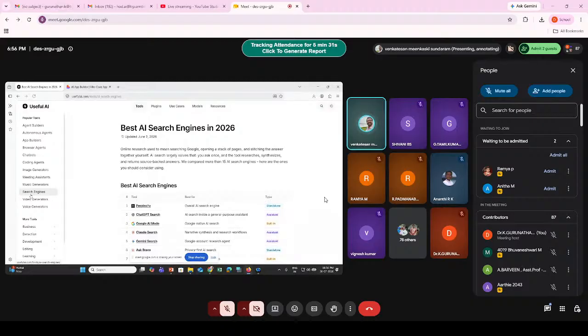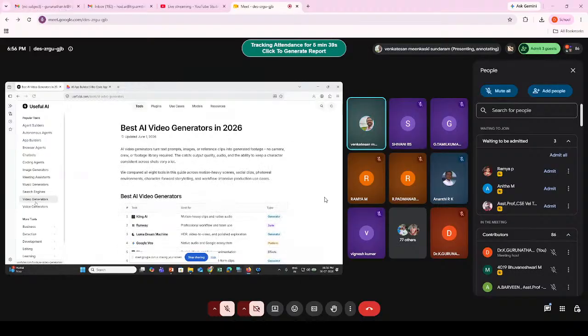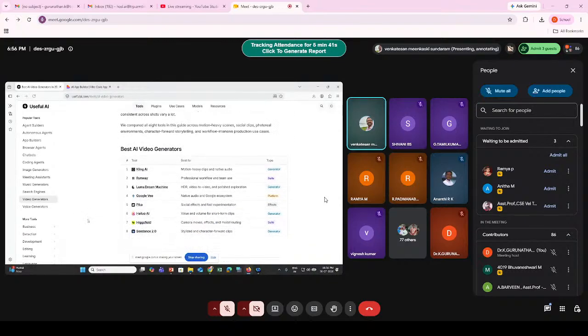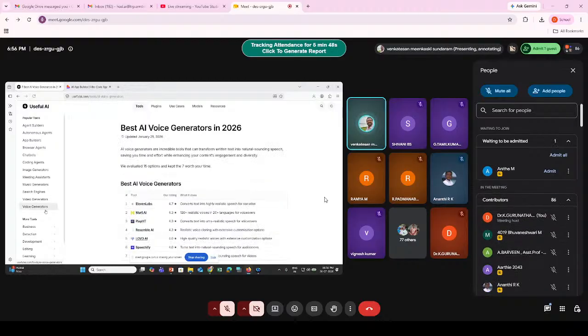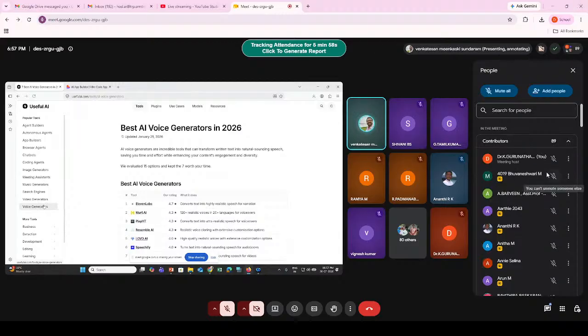It is getting very famous and popular. Many people are using Perplexity for search. Then video generators, Kling, Runway. There are many, so every day some new tool is coming. And for voice generation, ElevenLabs, Murf.ai, then Play HT. These are the various AI tools for voice generation.